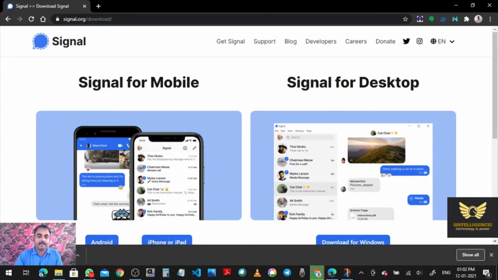Compared to WhatsApp, the major advantage of using Signal is that nobody can track your calls, your messages, your videos, or any video calls. Nobody can track, including the government. So that is a major advantage of using Signal. One minute, just wait, let us install. Installation is going on, please wait.